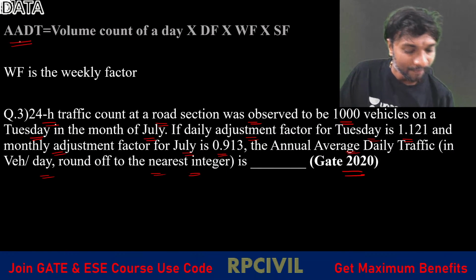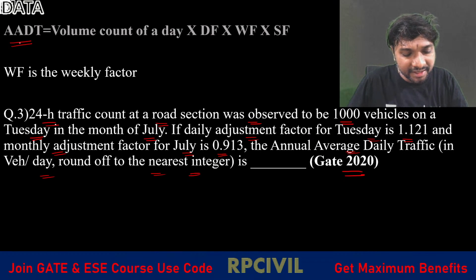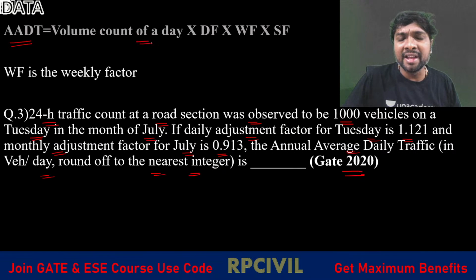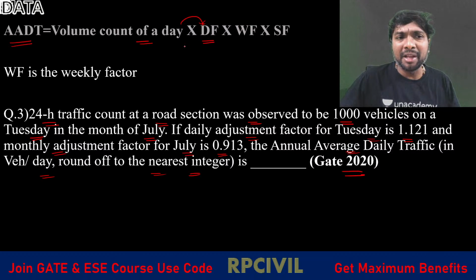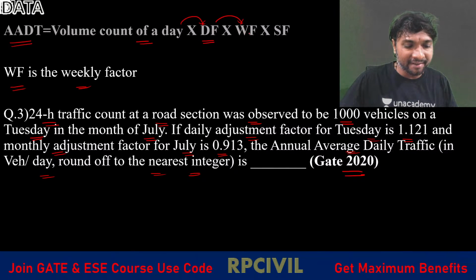So the volume count for one day is multiplied by the daily factor, which converts the daily traffic to weekly traffic. Multiplying by the weekly factor, you get the weekly average traffic from the Tuesday traffic.